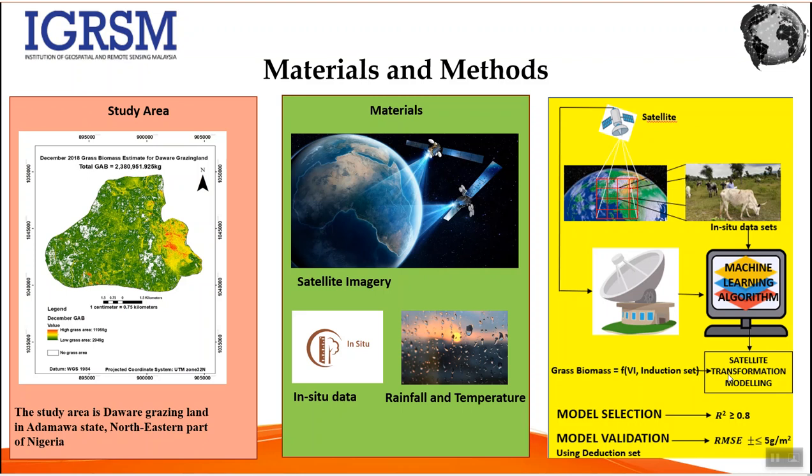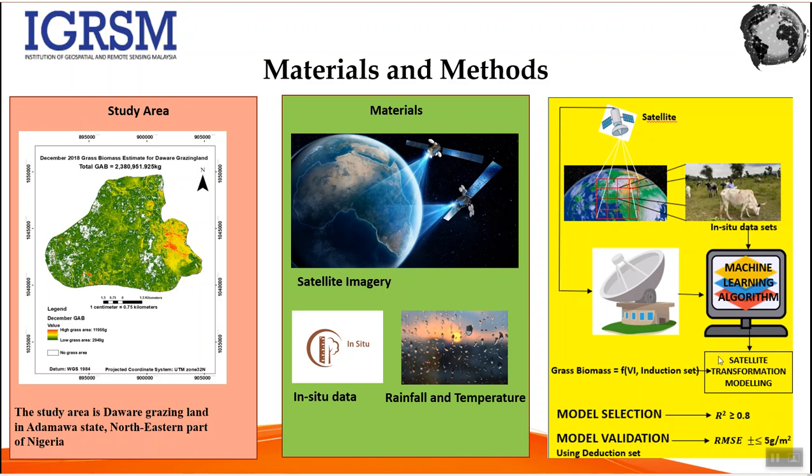Those models that were generated will be selected based on their R square, which at least should be 0.8, a little less or a little more.